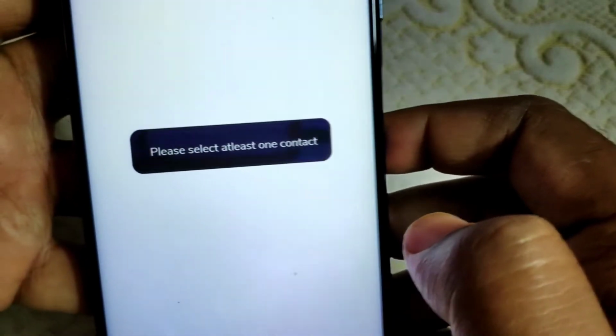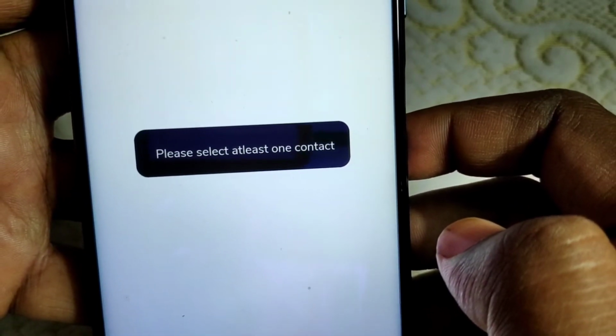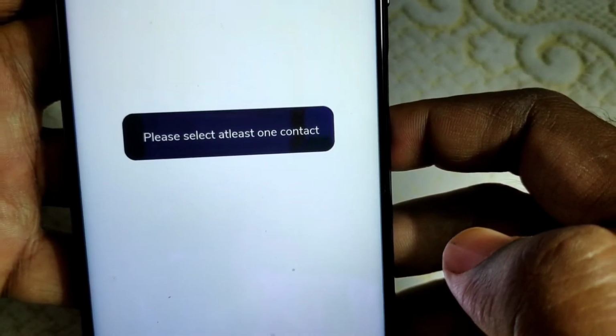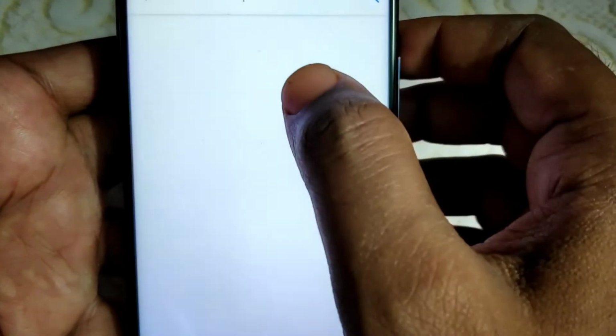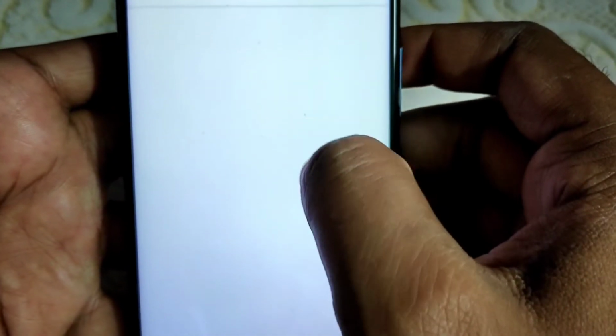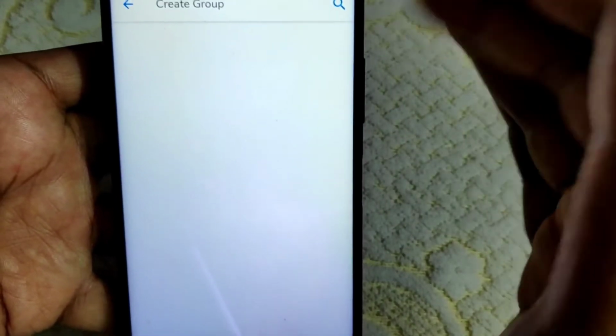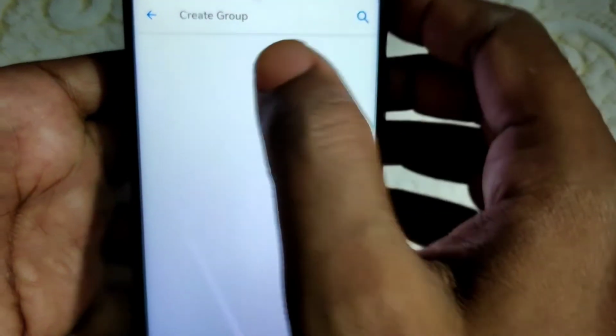Suppose now I clicked on next. See, please select at least one contact. Let me show you. Please select at least one contact. That means if I have contacts, then obviously all these contact lists should be shown here. I need to select those contacts and then click on this. Then it will ask for the group name. Give the group name, and those contacts will be added into my group.